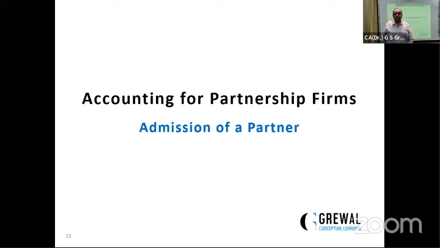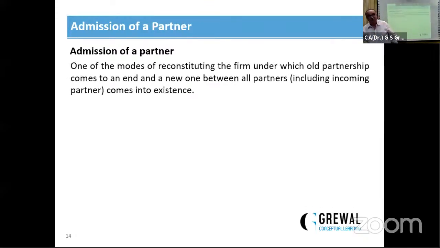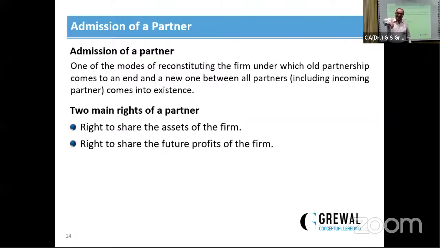Now next, admission of a partner. Admission of a partner is also one of the modes of reconstitution of the firm. One of the modes of reconstitution means one new partner is entering into the partnership firm. Obviously, the existing agreement comes to an end and a new agreement comes into force. When a partner enters into the partnership firm, he or she will get 2 rights.